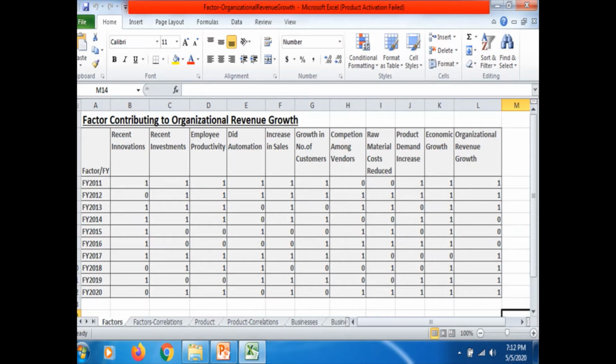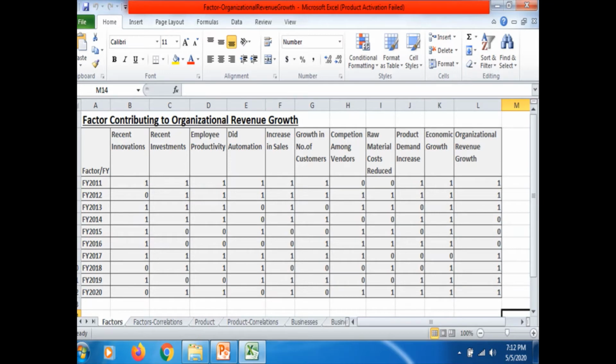I assume 10 years and put the data randomly. Among all these 10 factors, if you have experienced growth in a specific year, you mark it as 1. If you have not experienced growth, then mark it as 0. Similarly, for the organizational revenue growth also, if you have experienced revenue growth in that specific year, mark it as 1. Otherwise, mark it as 0.